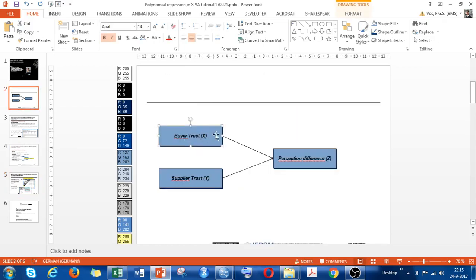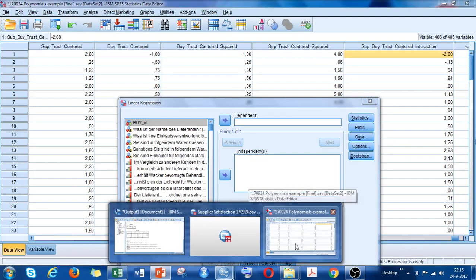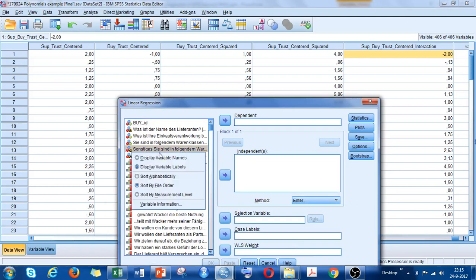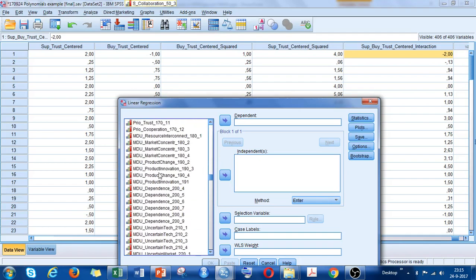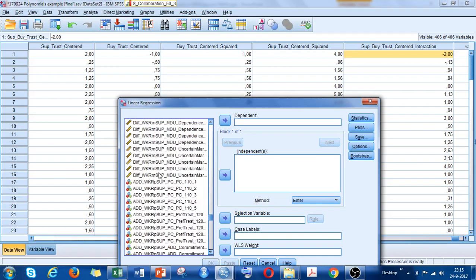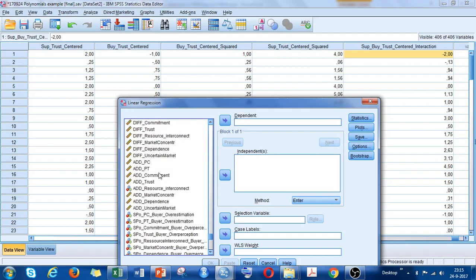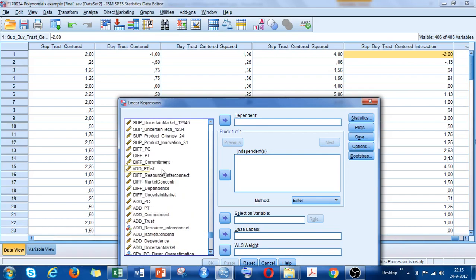I want to see buyer trust, supplier trust, and perception difference. So what I do now is I right click here and display variable names so I can see it better again. And then I search for my variable, which is the difference in preferred customer.